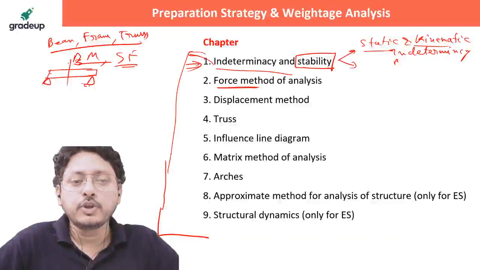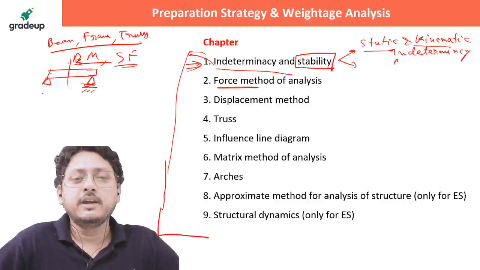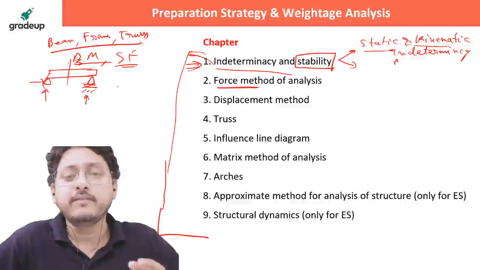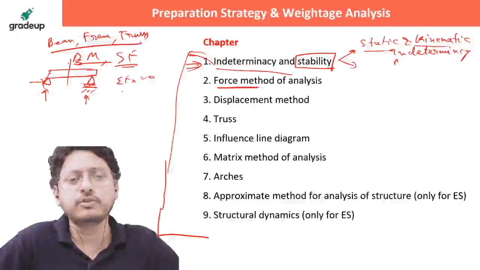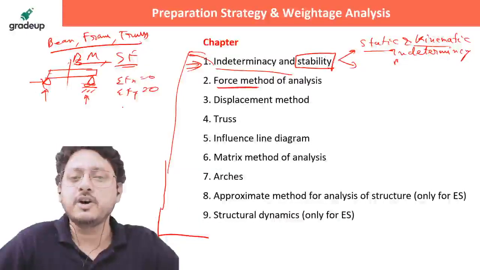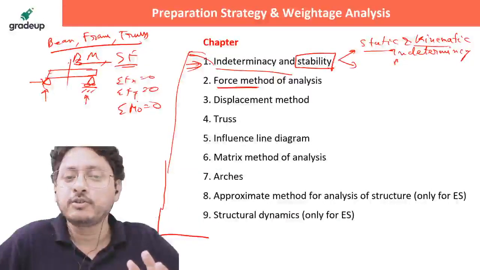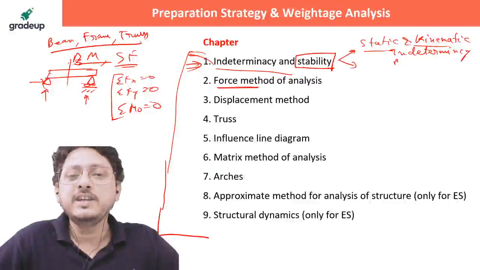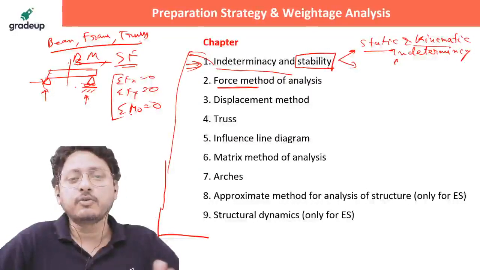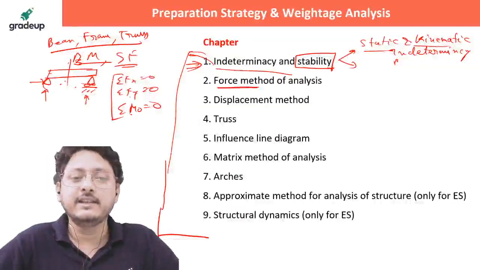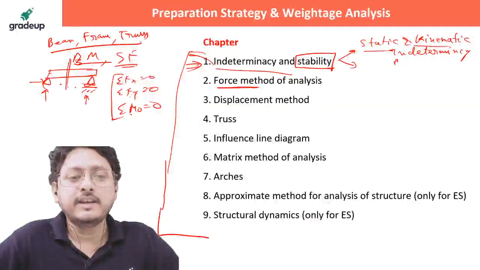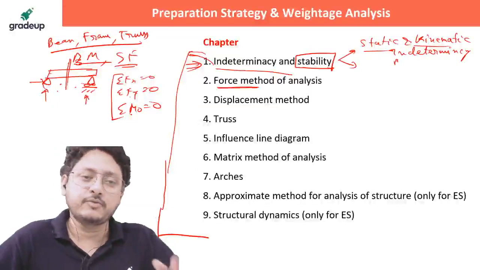Because suppose you have a simply supported structure, you will get only 3 reactions, and for these 3 unknowns, you have 3 available equilibrium equations. That is summation of Fx equal to 0, summation of Fy equal to 0, and summation of moment at any point equal to 0. You have 3 available equilibrium equations and 3 unknowns. Okay, determinate structure. That's why you do all the analysis in the SOM part. You take any section and calculate bending moment and shear force. That's what you are doing.